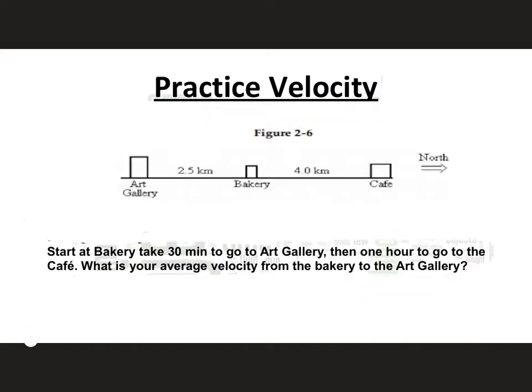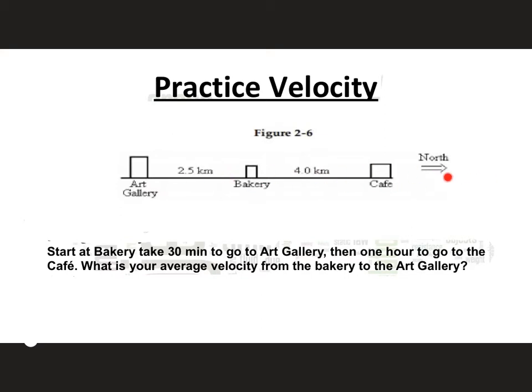So to understand average velocity and how it differs from average speed, we're going to have to take a little bit of a look at a problem, because now with our average velocity, you're looking at the total displacement. Remember, displacement is different from distance. And so let's look at this problem. I have this little scenario up here with an art gallery, a bakery, and a cafe.